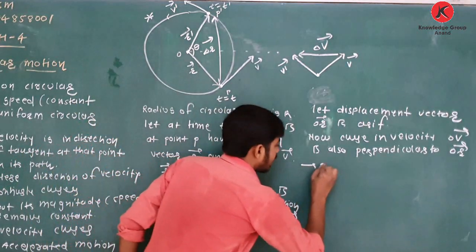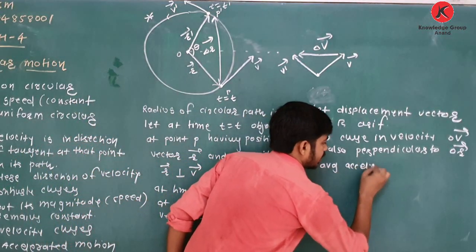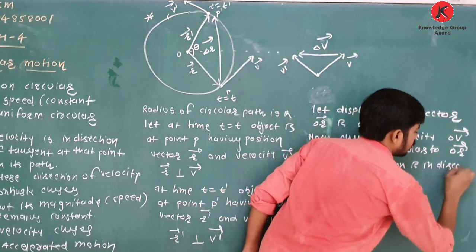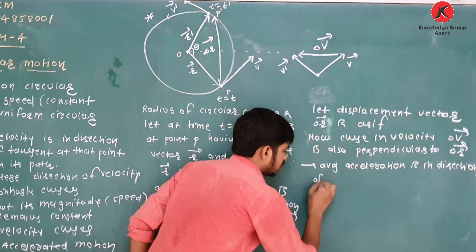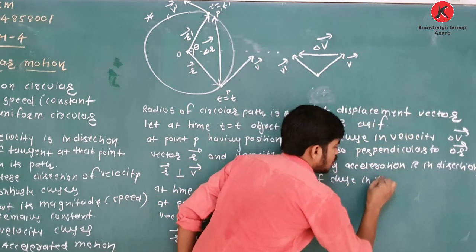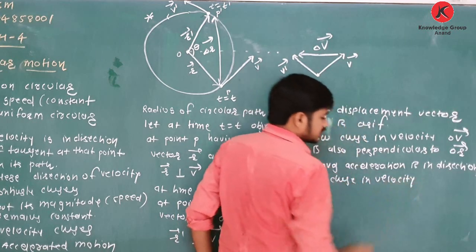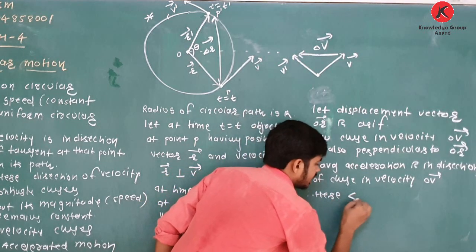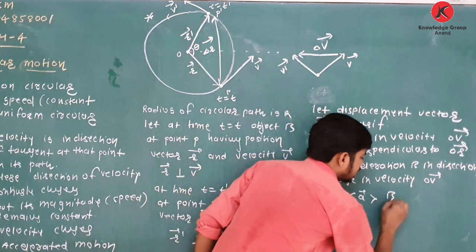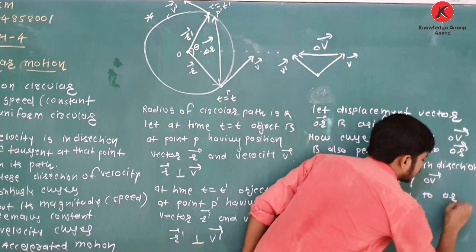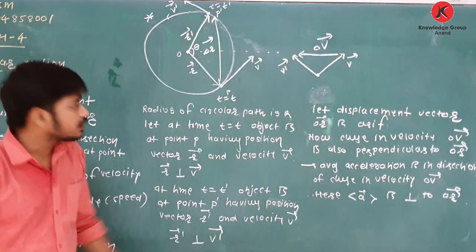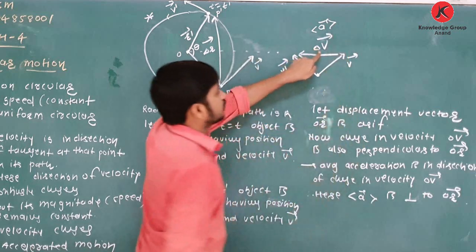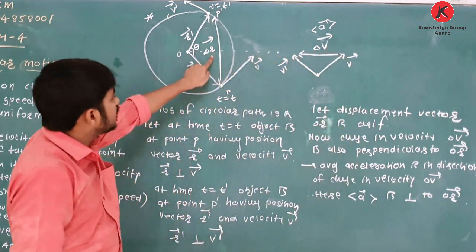So we know that average acceleration is in the direction of change in velocity, delta v. Therefore the direction of average acceleration is perpendicular to delta r, because average acceleration is in the direction of change in velocity, in this direction, and it is perpendicular to delta r.